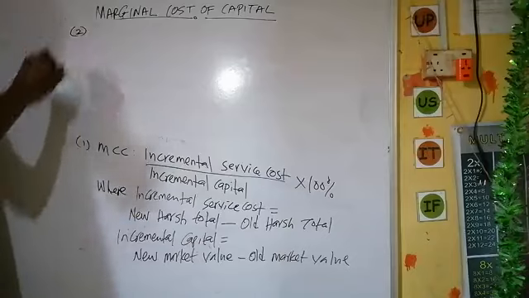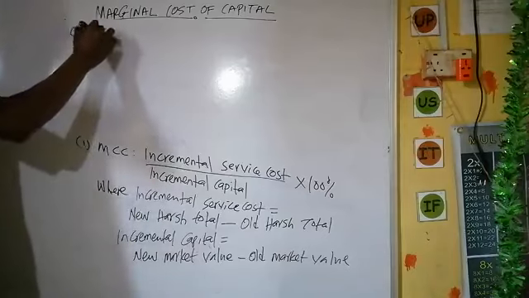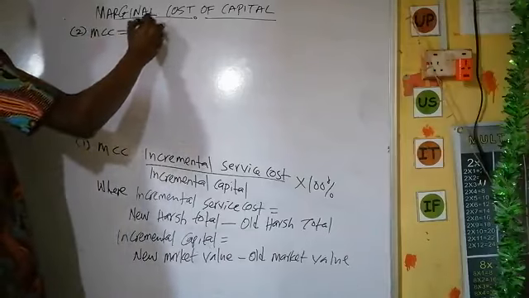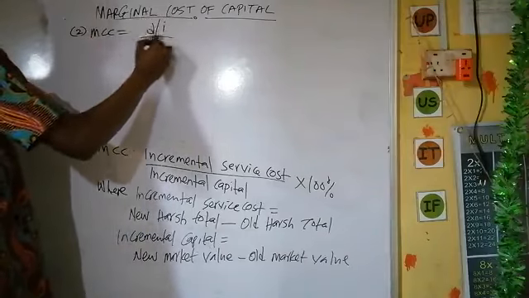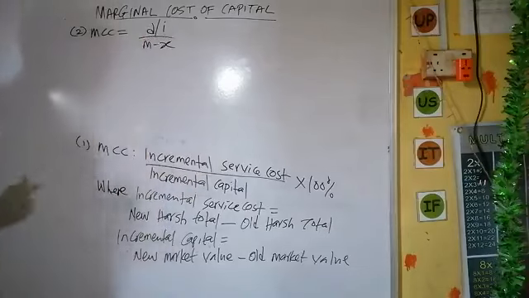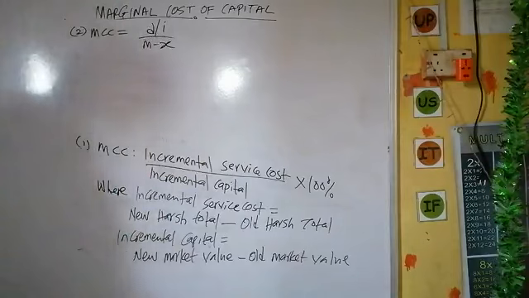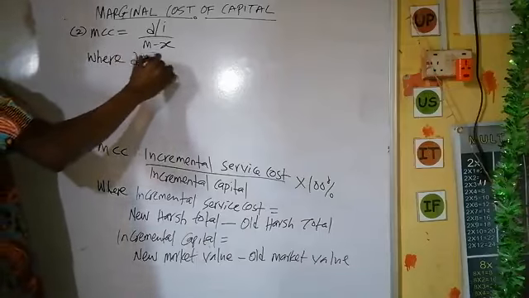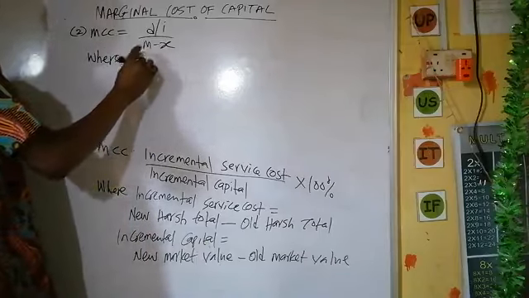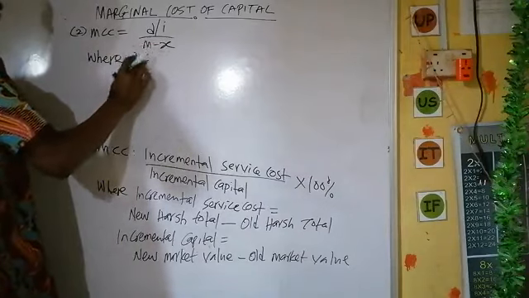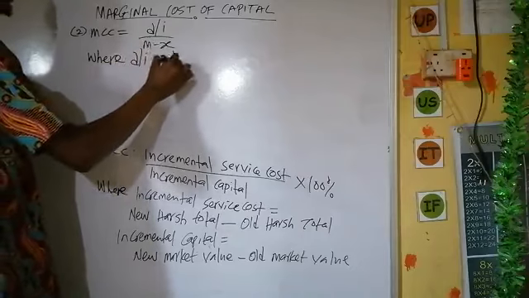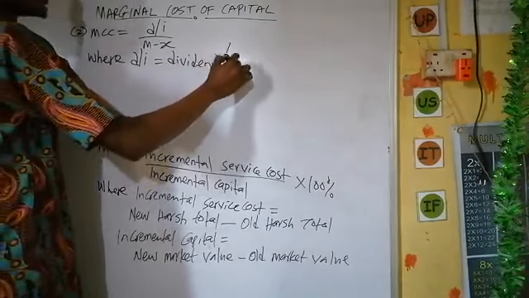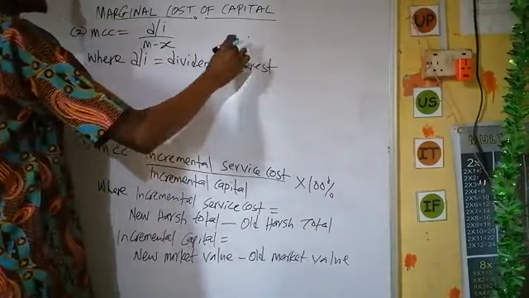So the second method for computing our MCC is equal to D or I over N minus S, where D or I is equal to dividend or interest, as the case may be.